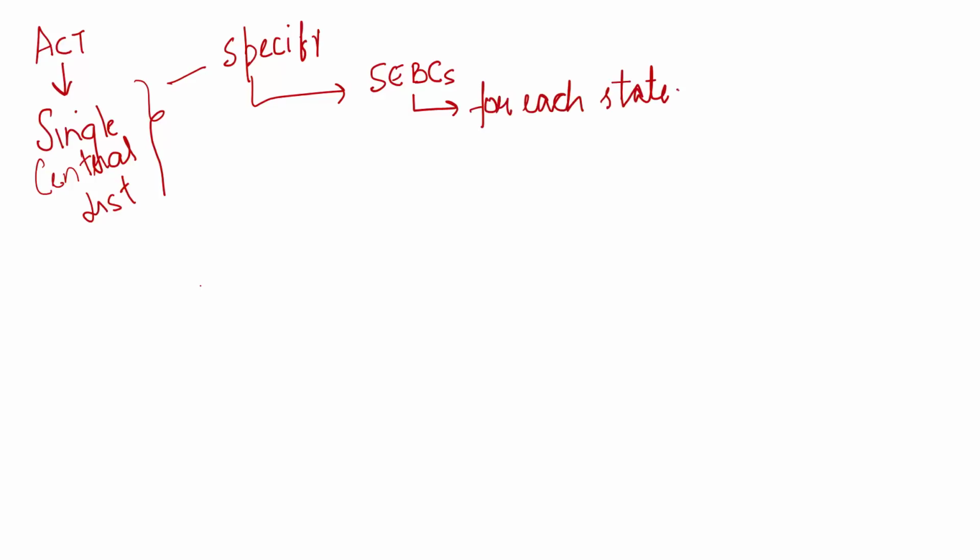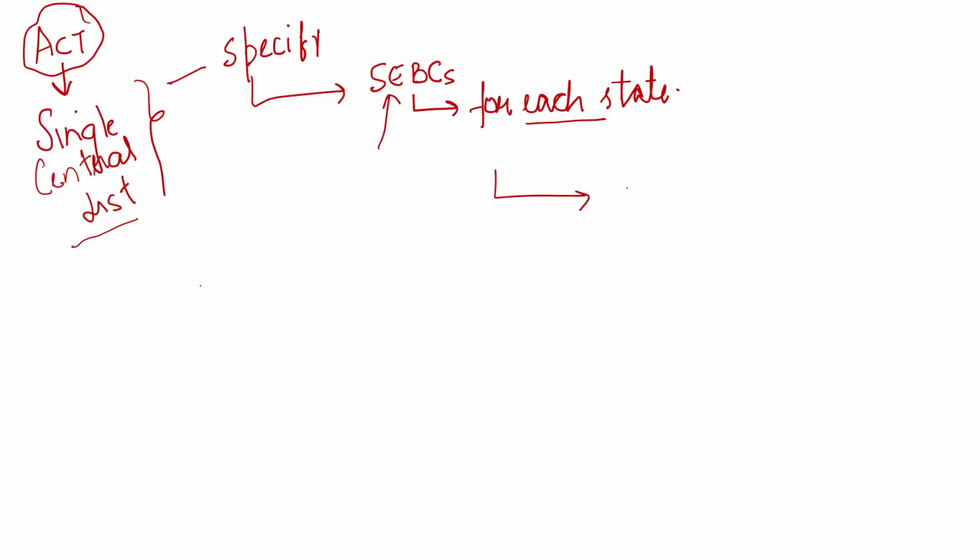Just like we have a list for SCs and STs at the central level, does that also mean that we will have a single central list created by the central government, and the single central list will also specify those who are socially and educationally backward for every state as well? This was one concern which was raised. So the concern was, does this act take away the powers of the states to prepare and maintain a separate list of socially and educationally backward classes of citizens?